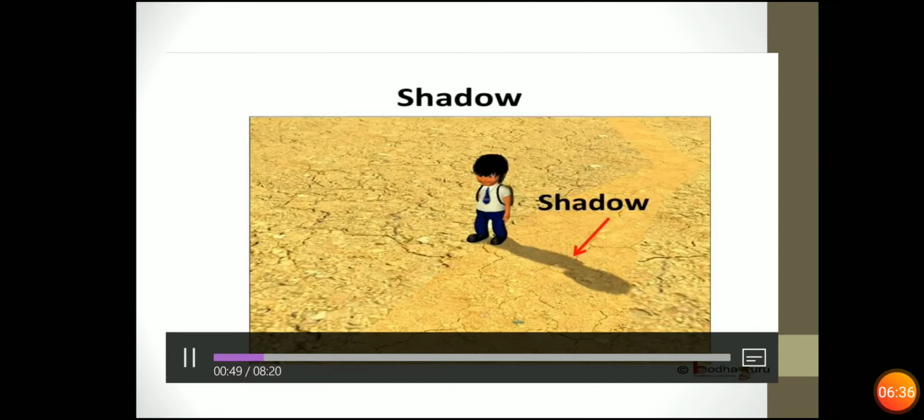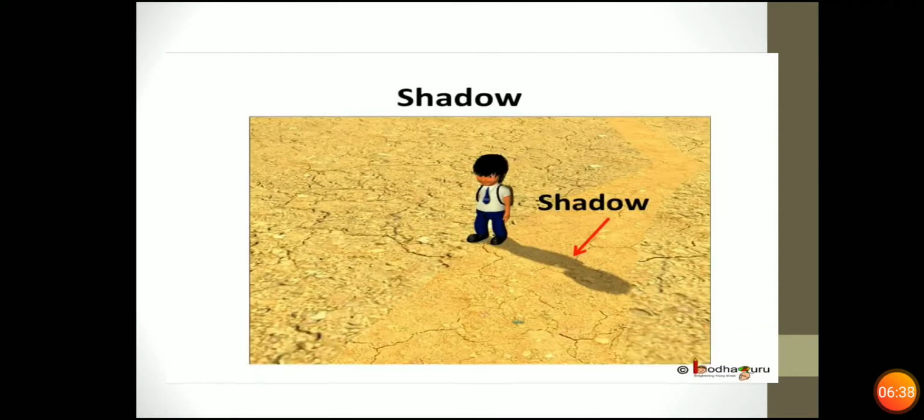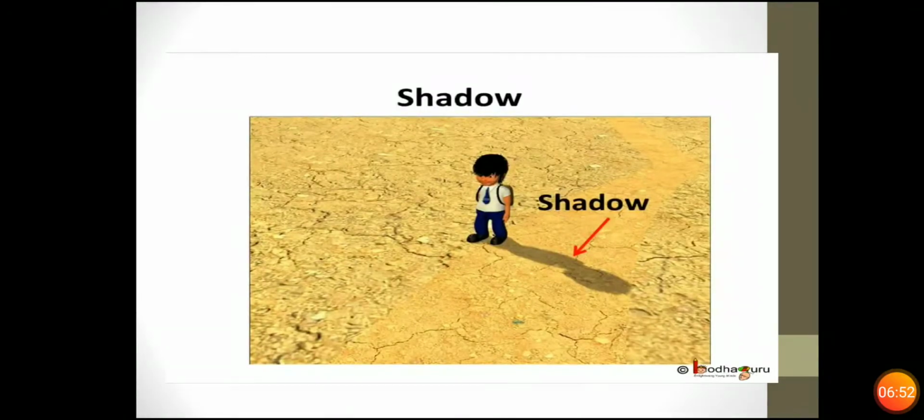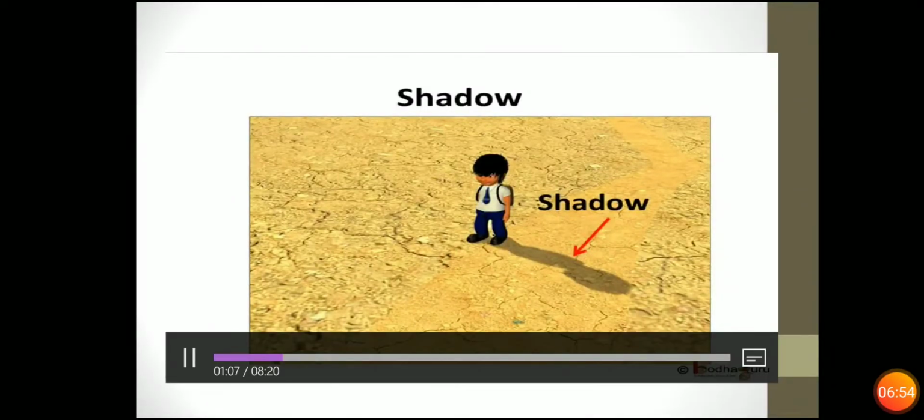Oh, here we see a dark patch on the side of the object. This dark patch is called the shadow of that object. How was the shadow formed? When the path of light was obstructed by an opaque object, then an area of darkness was created on the side of the object away from the light.